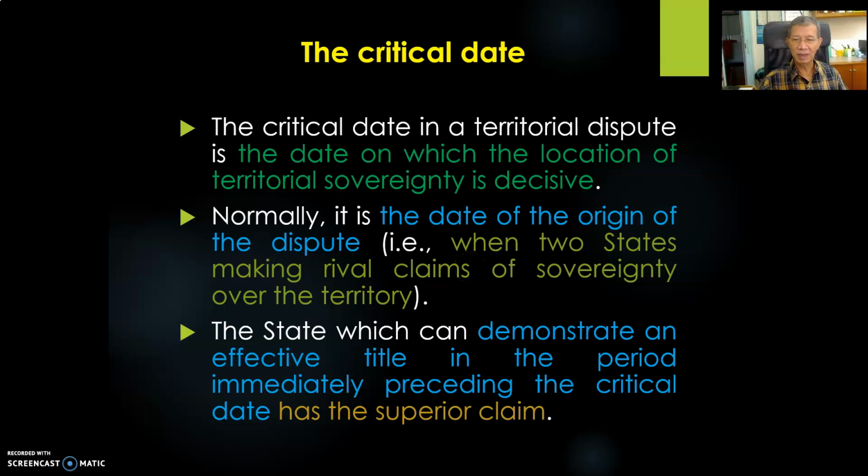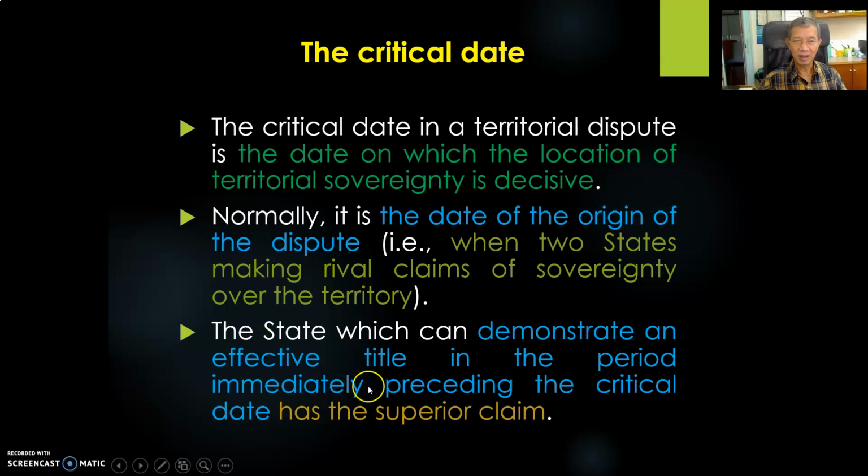So the most important thing is, when proving the peaceful and continuous exercise of state sovereignty, that exercise of state sovereignty must be immediately before the critical date, not a long time ago. It must be immediately before the critical date. A country must have evidence or proof that it has exercised sovereign activities during that period, just before the dispute arose between the two competing states.